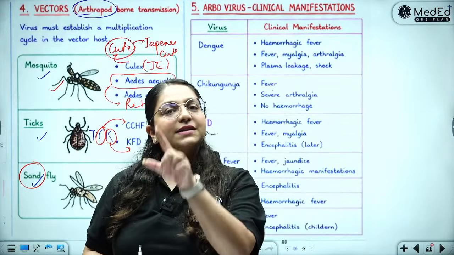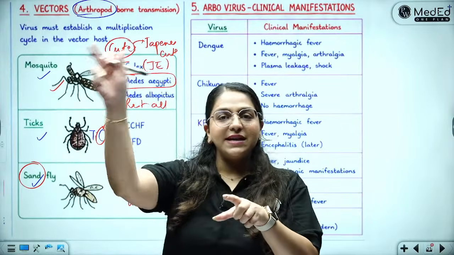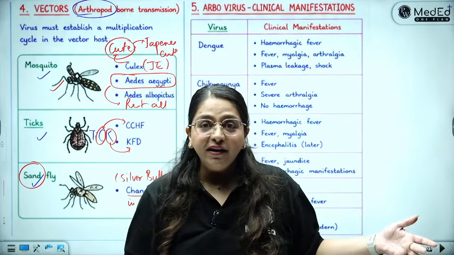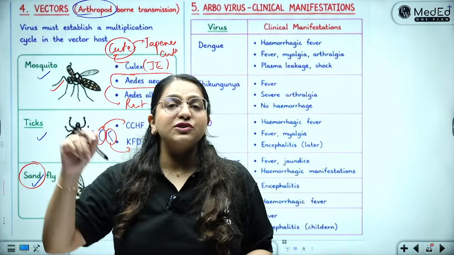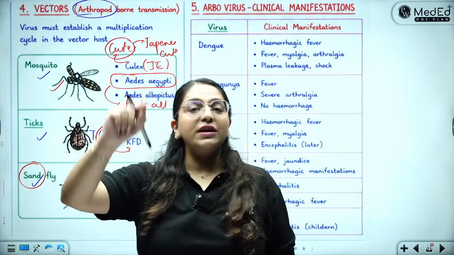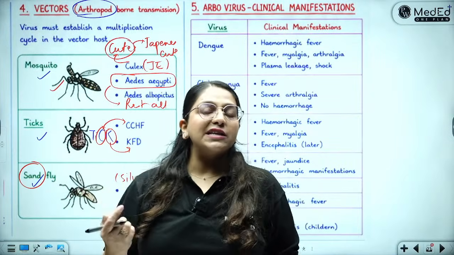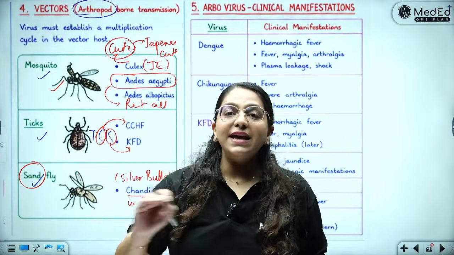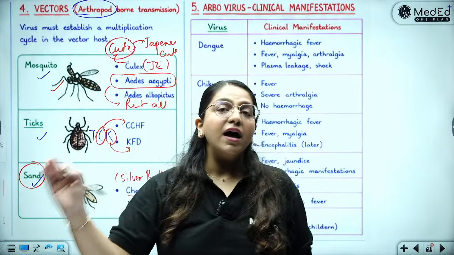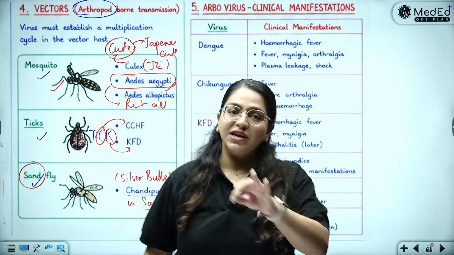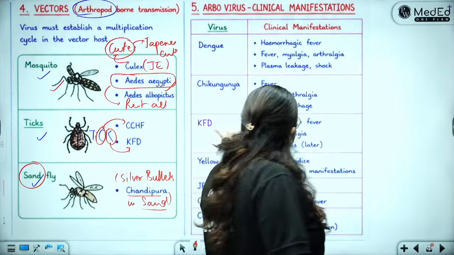Tick has the letters C and K, so it is CCHF and KFD. Sandfly is the silver bullets lying around in sand, which is the Chandipura virus. Rest all is mosquito, and only Japanese are cute, so Culex is Japanese encephalitis. Rest all, dengue, West Nile, Zika, are caused by the Aedes group of mosquitoes. Done and done. Okay? Easy to remember.